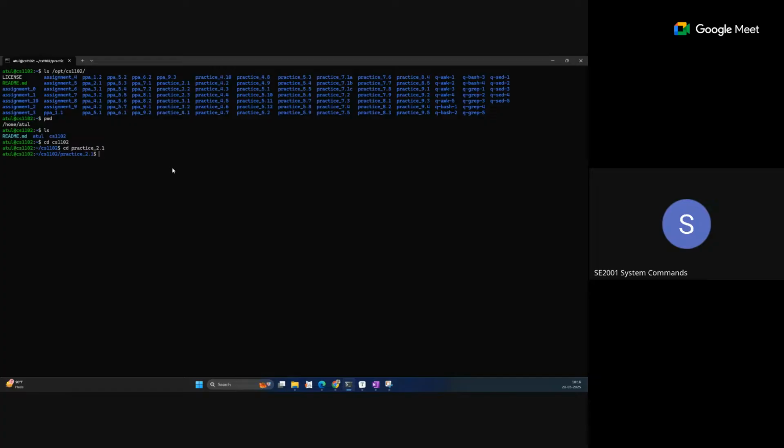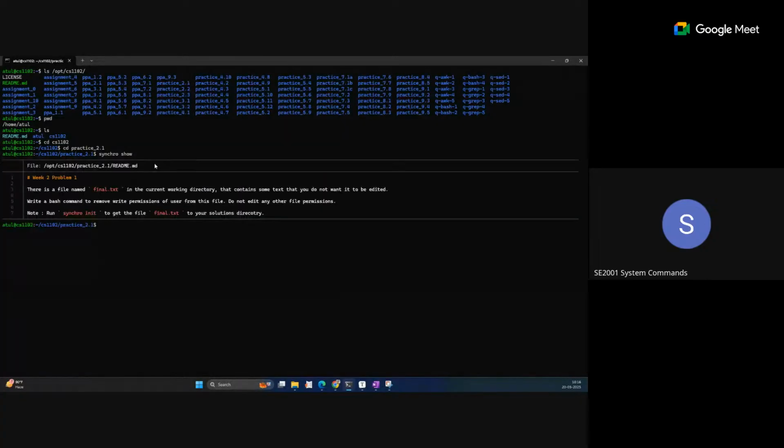There are some commands, and all these commands are mentioned in this readme.md file, but I think access is not given, so I'll update that today. After that, you can see all these details in this readme.md file. So how to show the question? There is one command, synchro. This synchro is the common keyword, and after that, show. The synchro show will show you the problem statement. So when you enter this, you can see the question statement.